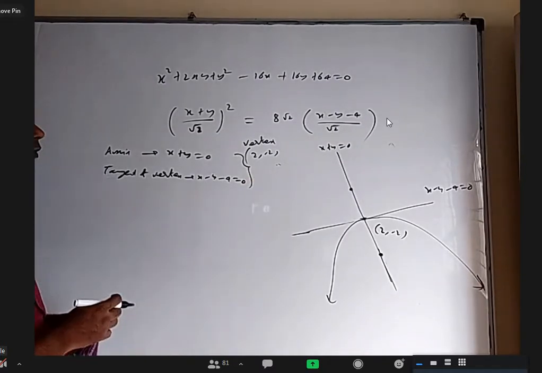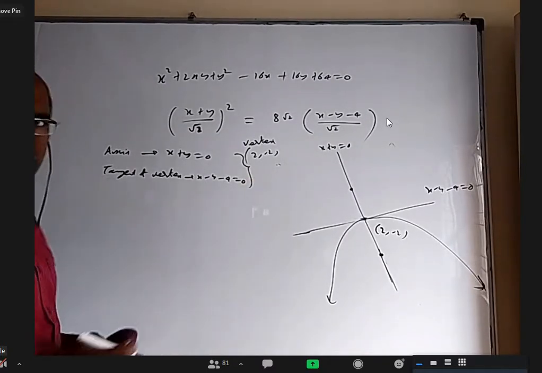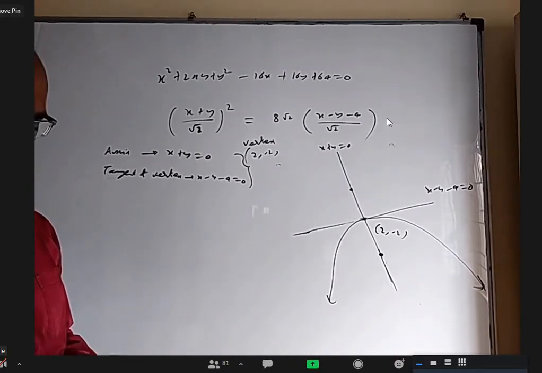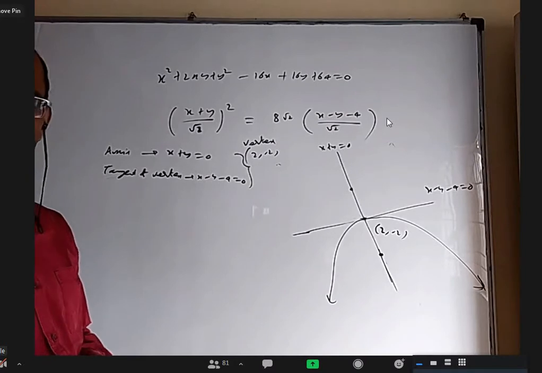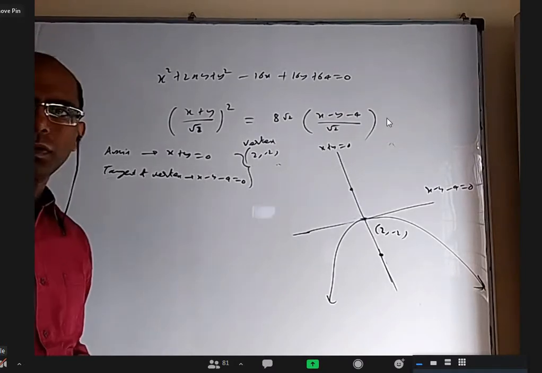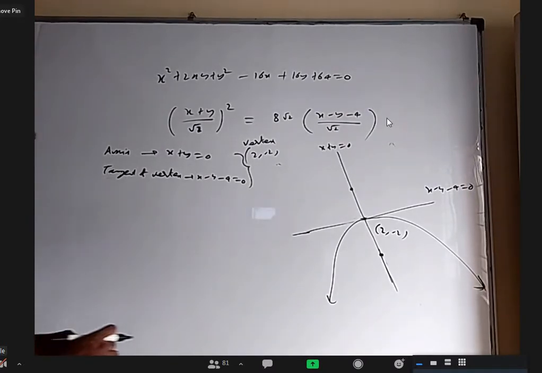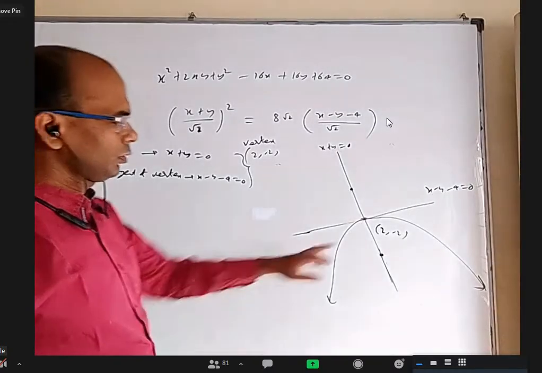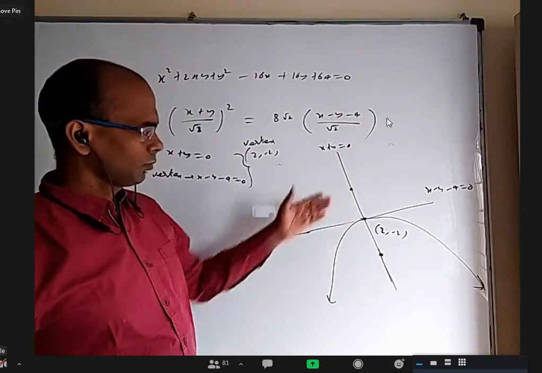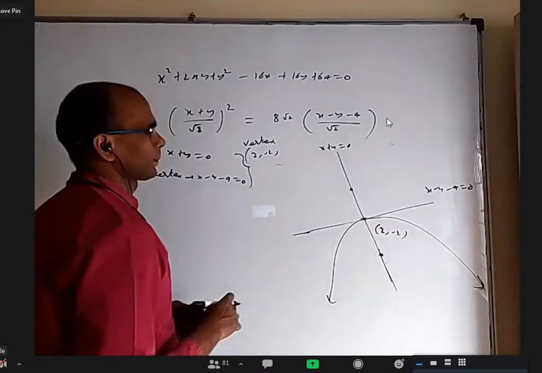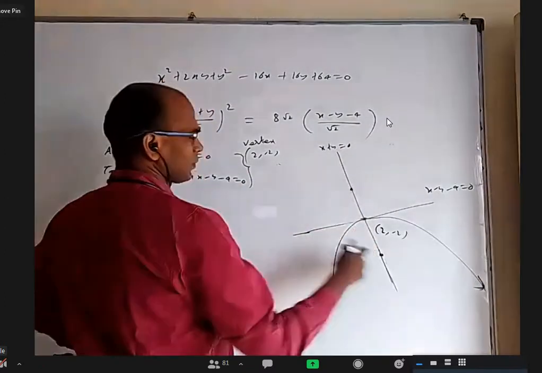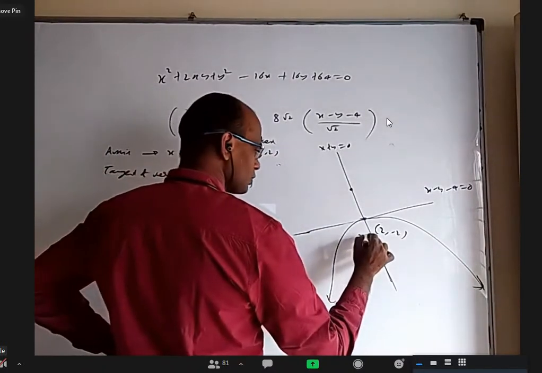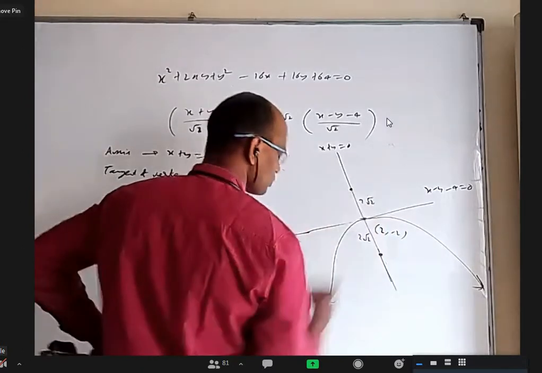Okay, I asked the focus and directrix. Am I correct? This is what I asked. Yes, sir. Okay, vertex, equation of axis, length of latus rectum, focus and directrix. So I want to find these two points, one on this side, one on this side. I want to use parametric forms. I know 4a is 8 root 2, means a will be 2 root 2. So this is 2 root 2, this is 2 root 2.